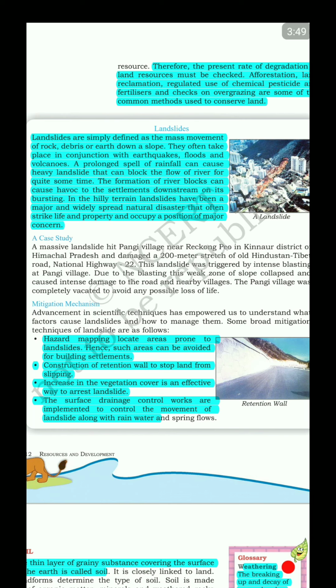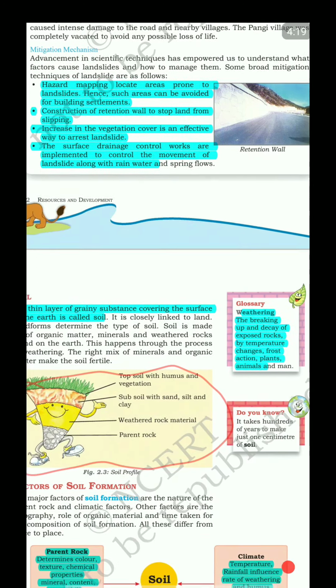Some of the mitigation mechanisms are hazard mapping, to locate areas prone to the landslides, and hence such areas can be avoided for building settlements, right? For example, the northeast is a very prone area, right? So construction of retention wall to stop land from slipping. Increase in the vegetation cover is an effective way to arrest the landslide, and the surface drainage control works are implemented to control the movement of landslide along with the rainwater and spring flows, right?